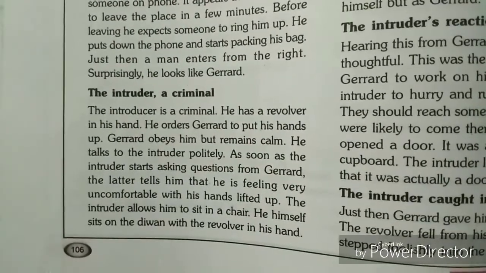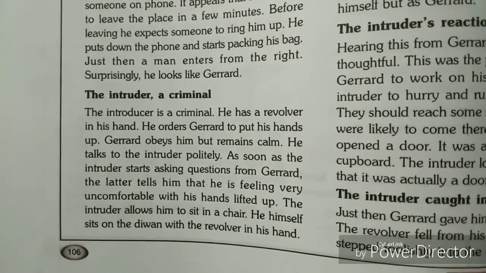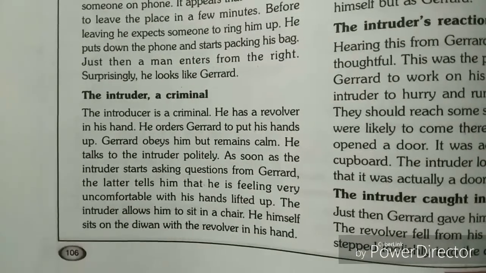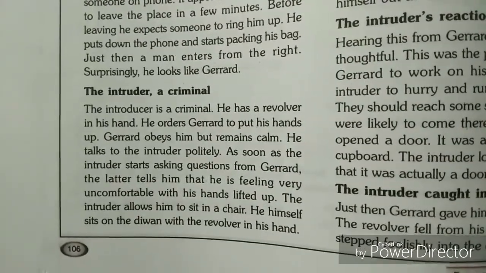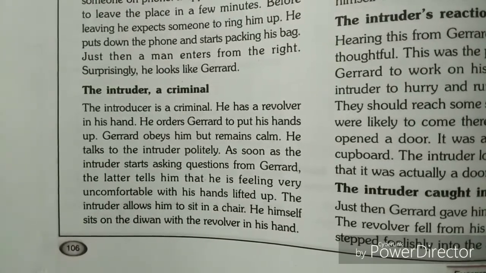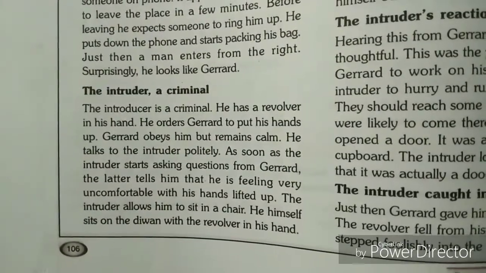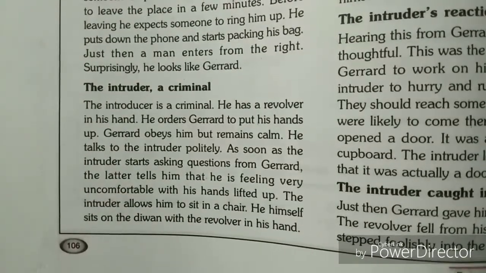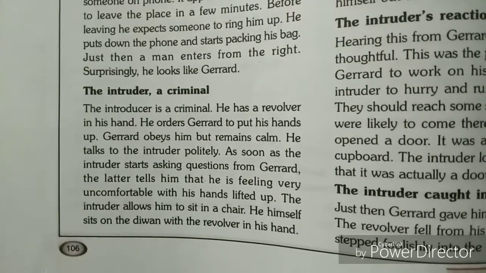You have studied that the arms of Gerard are up. So he says politely to the intruder that he is not feeling comfortable with his hands lifted up. So the intruder allows him to sit in a chair, and he himself sits on the divan with the revolver in his hand. Now on one side Gerard sits on the chair, whereas on the other side the intruder sits on the divan with the revolver still in his hand.